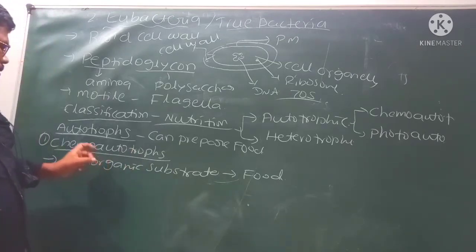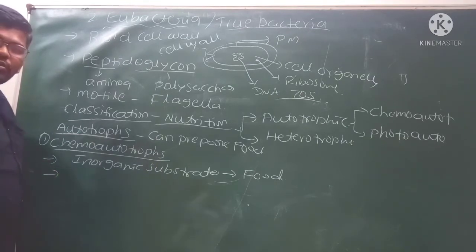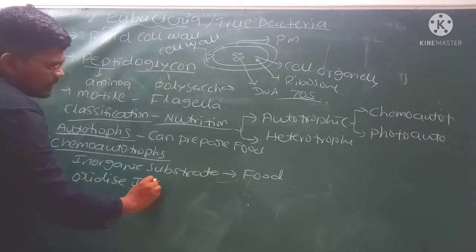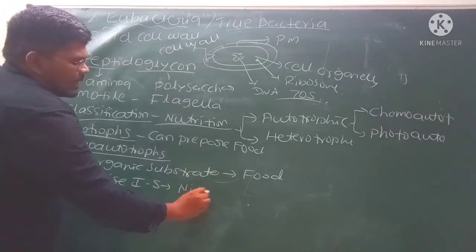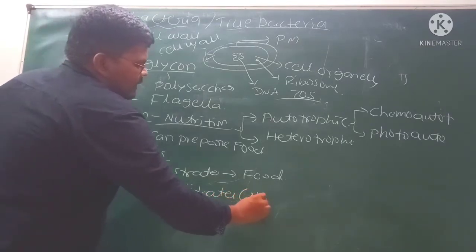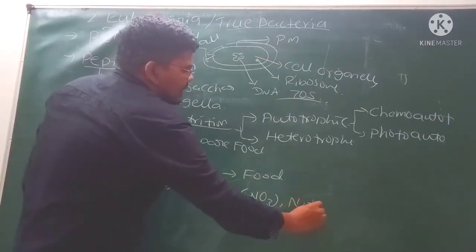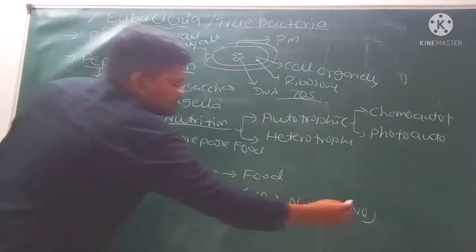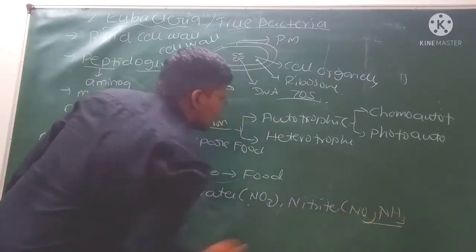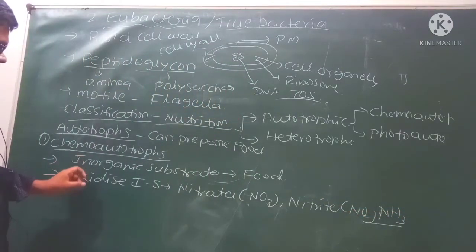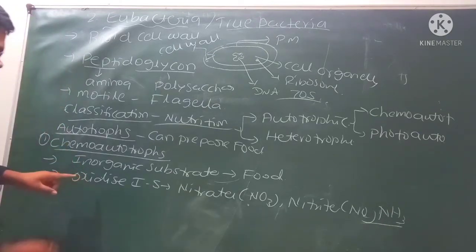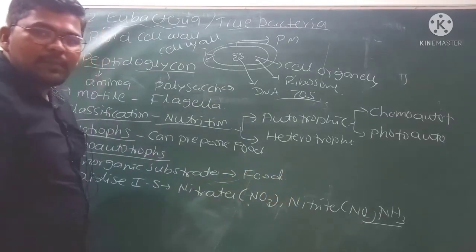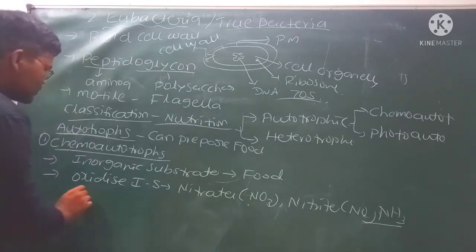If you observe the chemoautotrophs, these chemoautotrophs oxidize the inorganic substances like nitrates (NO3), nitrites (NO2) and ammonia (NH3), and use the released energy.